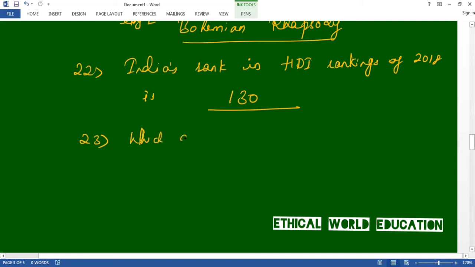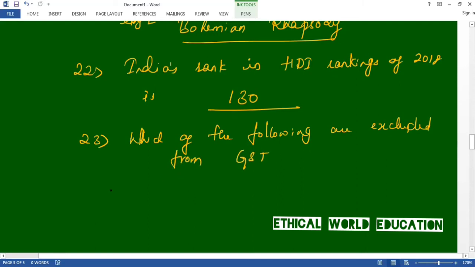Which of the following are excluded from GST? The answer is petroleum and alcohol. Petroleum and alcohol do not have GST in them.